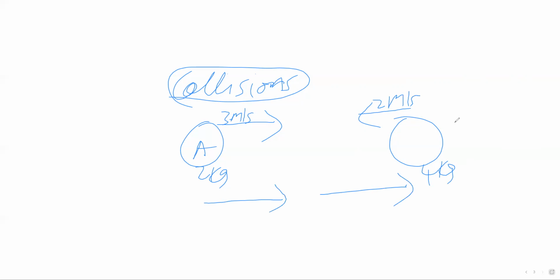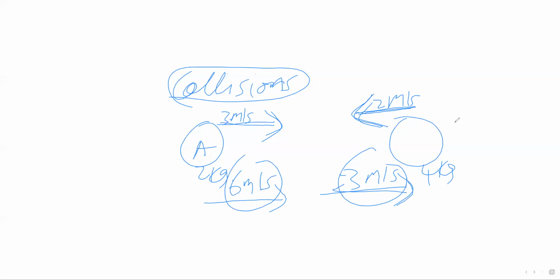Now the new velocity after collision is 3 meters per second, and it has changed the direction. Now remember, since it has changed the direction, this is negative. Let's say this other one is 6 meters per second. It has not changed the direction, so it's positive, because initially it was moving in that direction. So when we say it has changed the direction after collision, it's negative there.